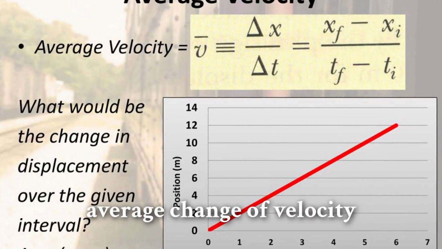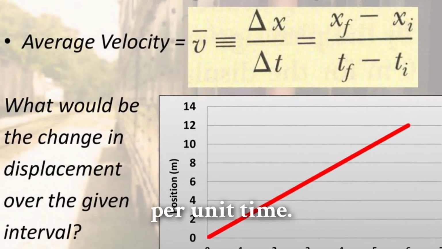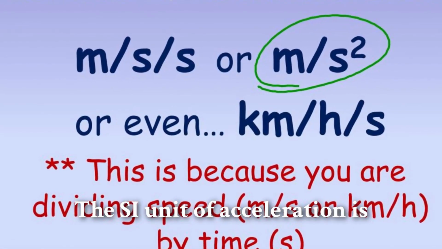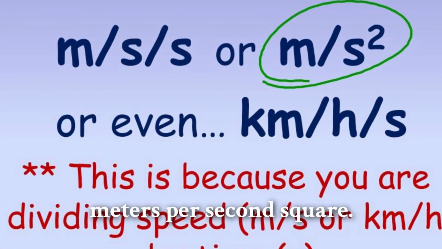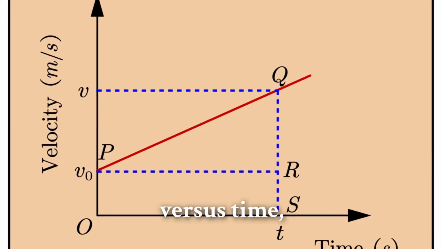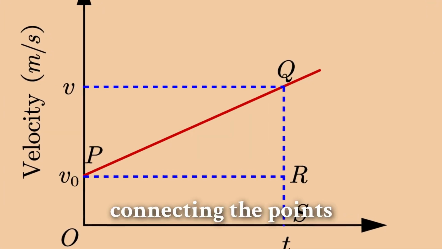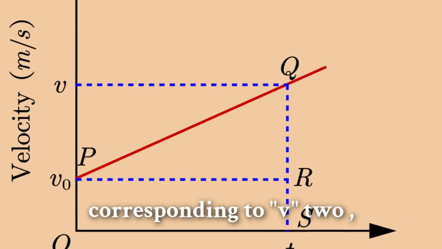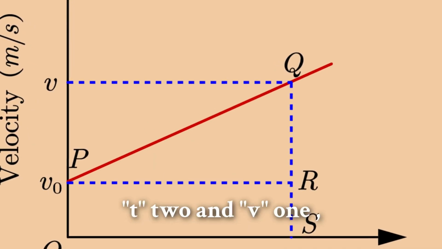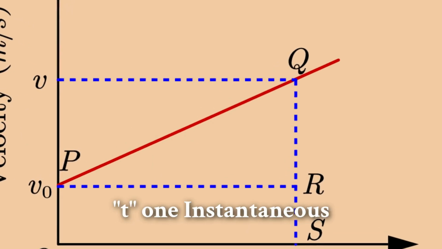It is the average change of velocity per unit time. The SI unit of acceleration is meters per second squared. On a plot of velocity versus time, the average acceleration is the slope of the straight line connecting the points corresponding to (v2, t2) and (v1, t1).